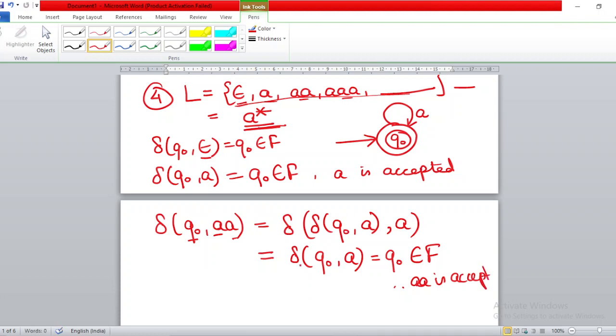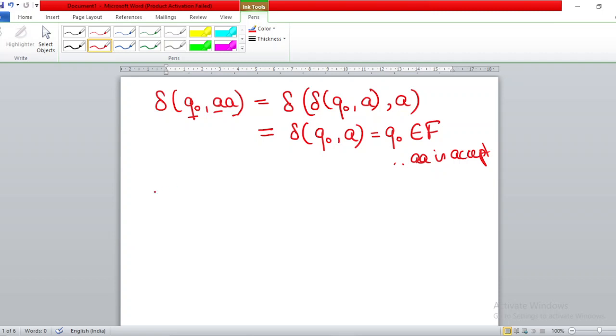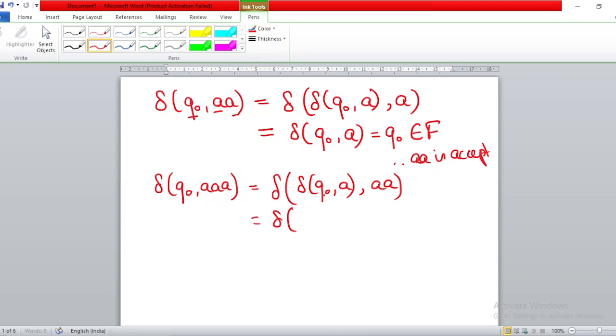Right, now for your practice and understanding, I will do aaa as well. Delta of q0, aaa. First, on q0 I will give the first a, and whatever comes I will give aa on it. So you apply the delta function. Solve it. Delta of q0, a is how much? It is q0. You are giving aa on it. Break it again.